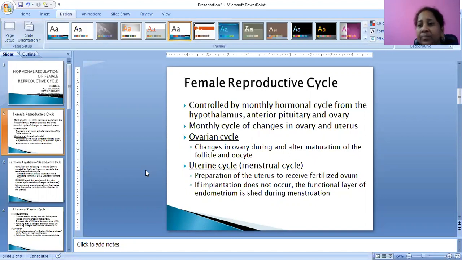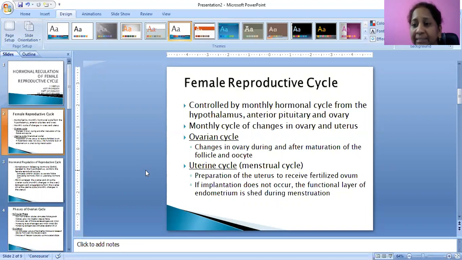First of all, the hypothalamus will be releasing gonadotropin releasing hormone. That hormone will be stimulating the gonadotropic hormone which is secreted by the anterior pituitary.